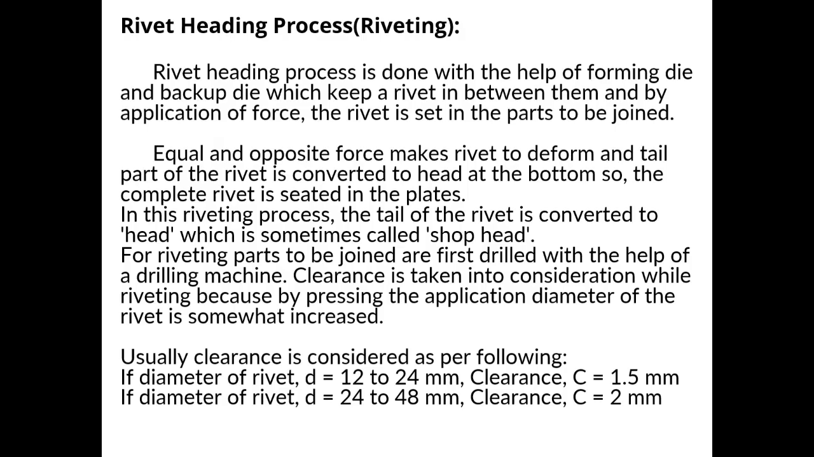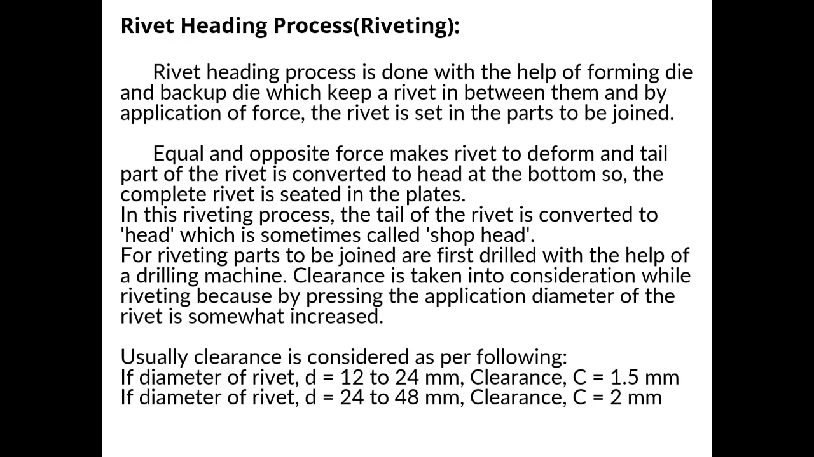Next, rivet heading process, riveting. Rivet heading process is done with the help of forming die and backup die, which keep a rivet in between them, and by application of force, the rivet is set in the parts to be joined. Equal and opposite force makes the rivet deform, and the tail part of the rivet is converted to a head at the bottom, so the complete rivet is seated in the plates. In this riveting process, the tail of the rivet is converted to a head, which is sometimes called the shop head.